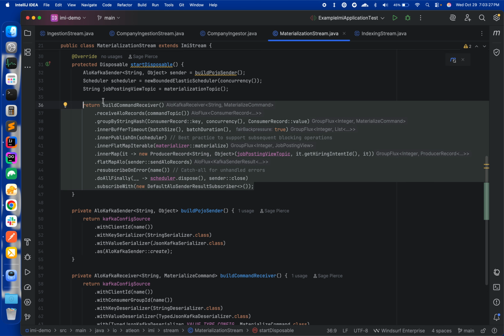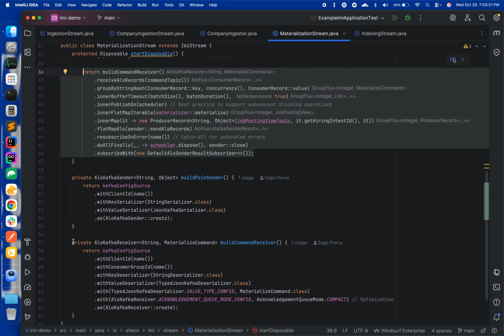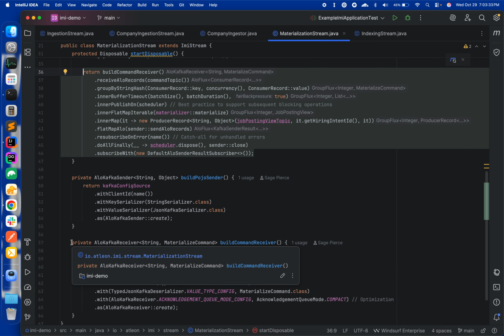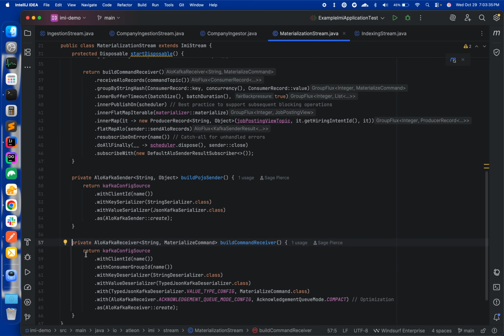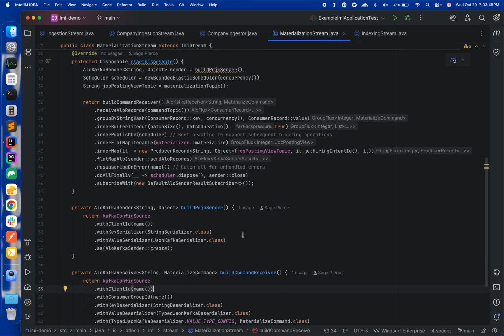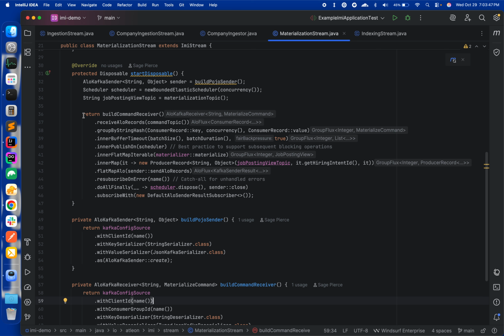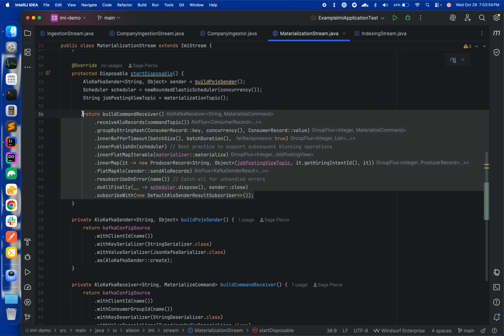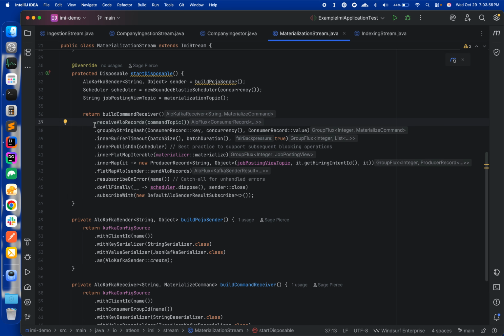It starts off with building a receiver of commands, which, if you are familiar with Kafka, which I believe everybody here should be, is built with some common configurations, including a client ID, consumer group ID, key and value deserializers, etc. Those deserialization and reception configurations are used to create that receiver and receive commands from our command topic.